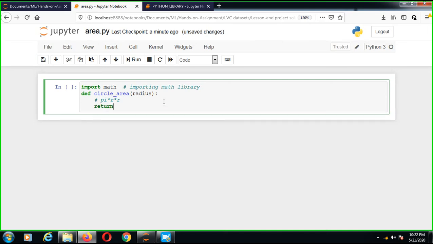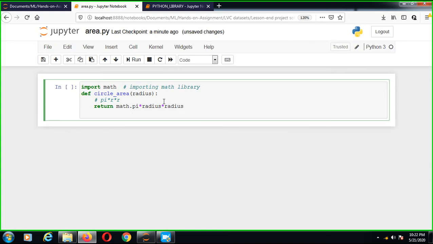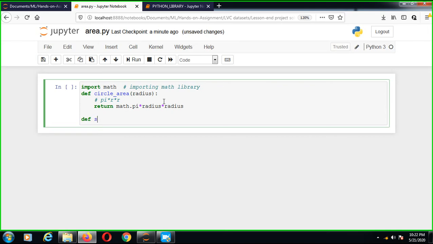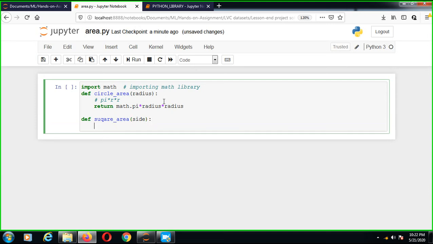The formula for the circle area is pi times r times r. So what should be written? The return keyword: return math.pi * radius * radius. Now our next function is def square area. We are making a module, so first we have to create a .py extension file, then we can access different functions. The square formula is side into side.